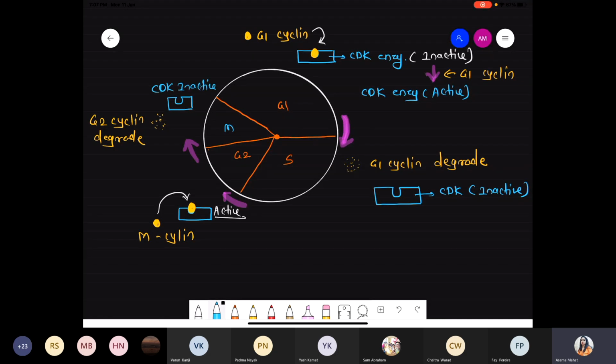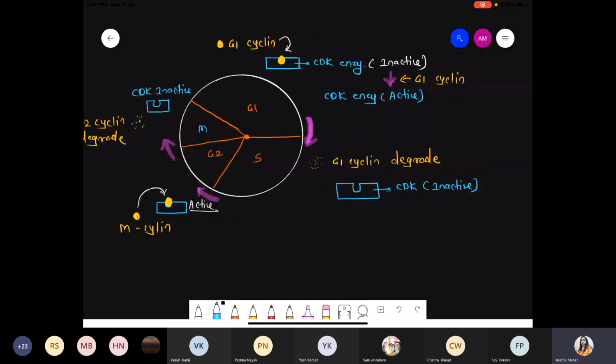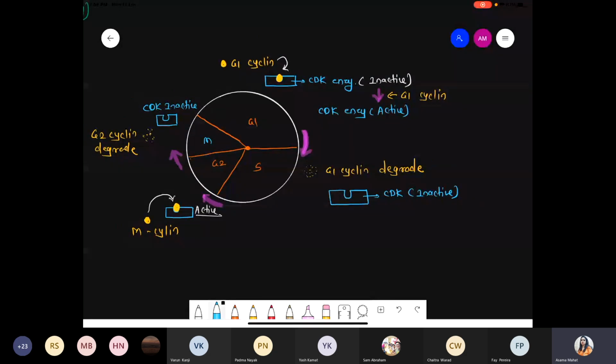So just remember, this entire cell cycle is simply controlled by two factors. One factor is cyclin protein, which is highly fluctuating. They form, again they degrade, again they form, again they degrade. But the CDK enzyme is a constant, and its activity depends upon its partner, the cyclin.